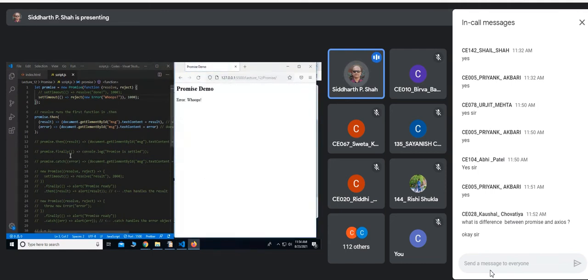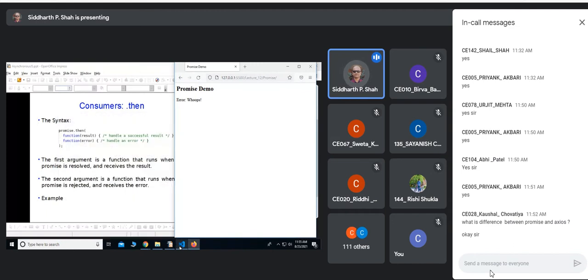So we discussed this example also, and this is how you do it. In the then method, the first argument function is going to handle the successful result. If you call resolve, then this will be executed, and if you have called reject, then this will be executed. In the current case, we have called reject, that is the second callback. This name can be anything. It is not necessary that it must be resolve or reject. It can be A or B also, doesn't matter. It is just the callback. But when you call this second argument callback, it will be handled through the second argument of the then method. Okay, so I assume that you are getting this.